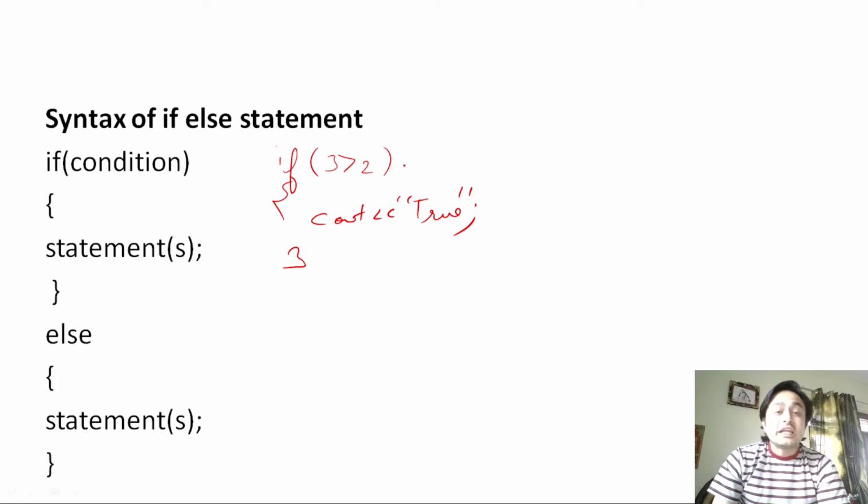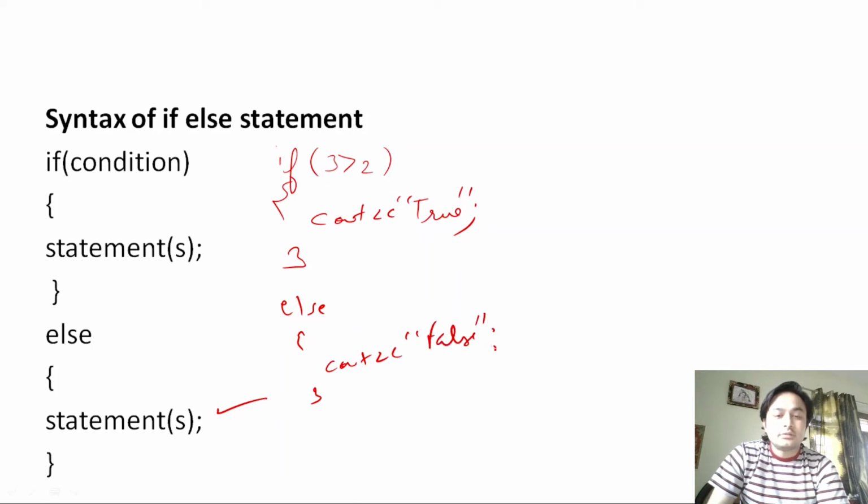If the condition is not satisfied, then the else part will be executed, else cout false.